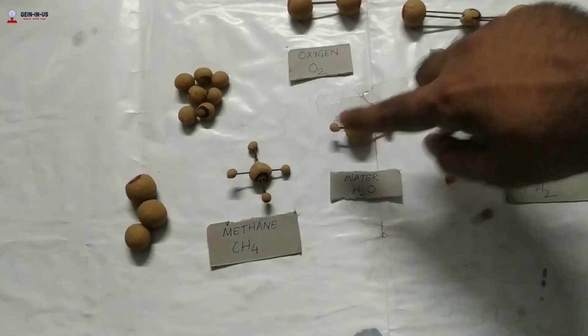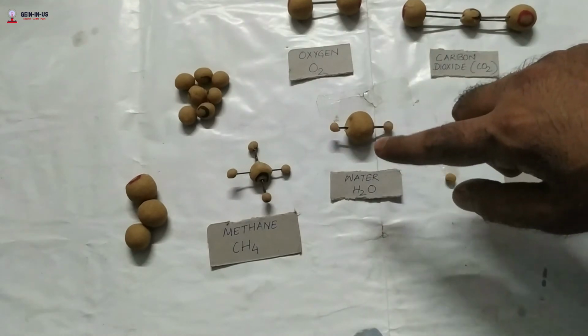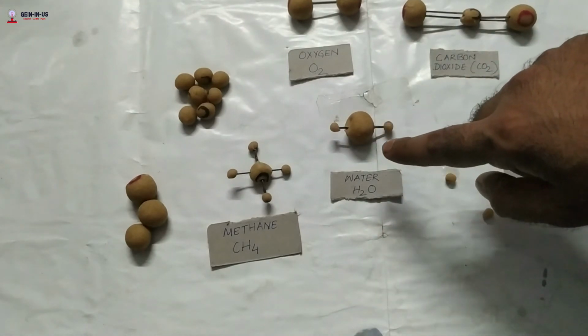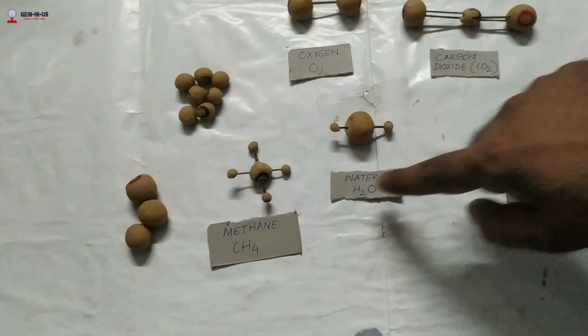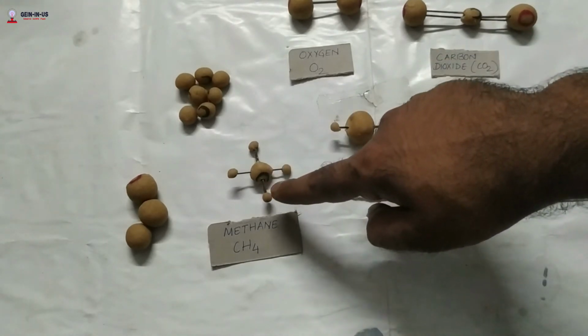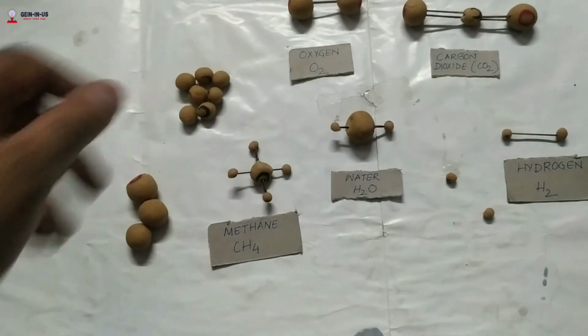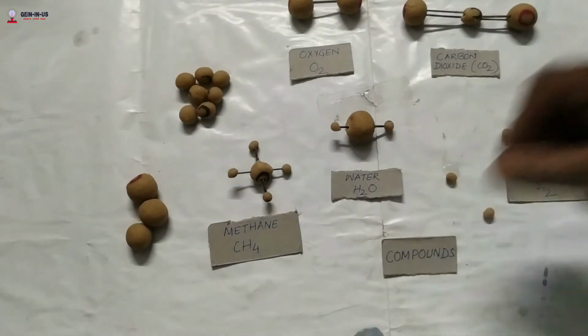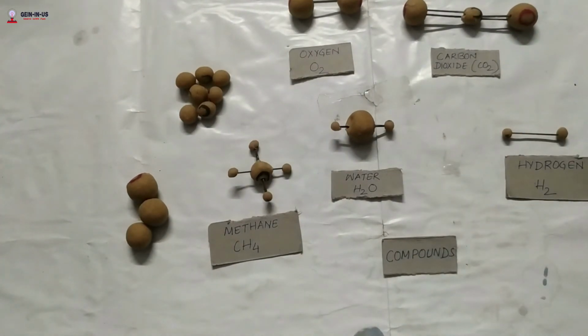If I take this type of molecules in a lot, that is a compound, that is water. If you take a glass of water, you will find in this glass of water there are millions of this type of molecules. This is a methane molecule. So these are all compounds. So these are all about molecules.